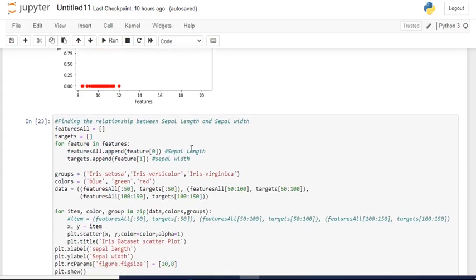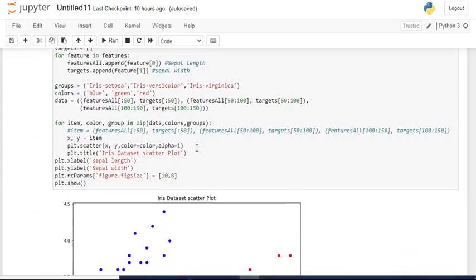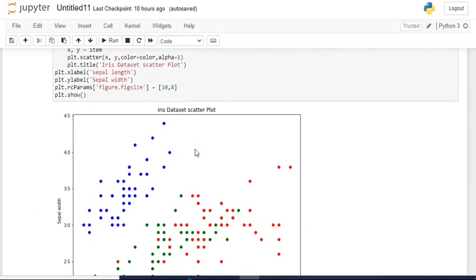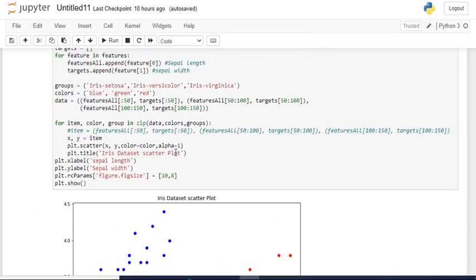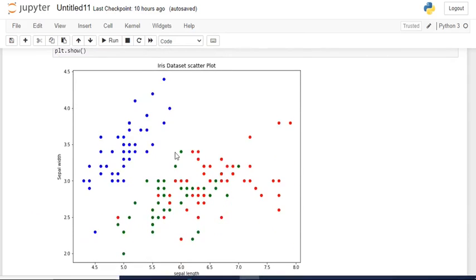Then the relation between the sepal length and sepal width has been plotted here. So this is the relation, means here the blue data points are very well separated. Only the thing is these 2, red and green data points get mixed up. This has to be separated.